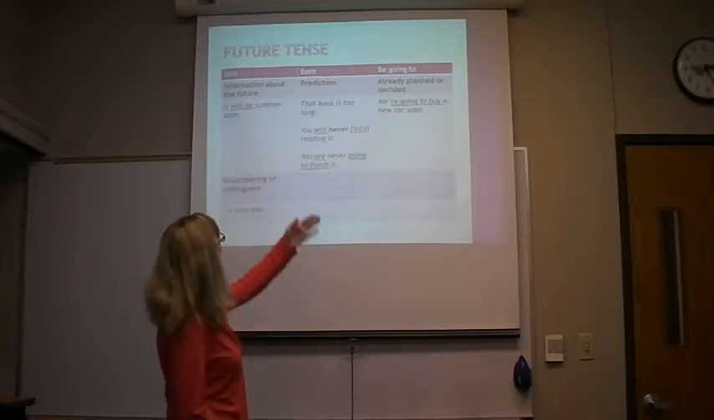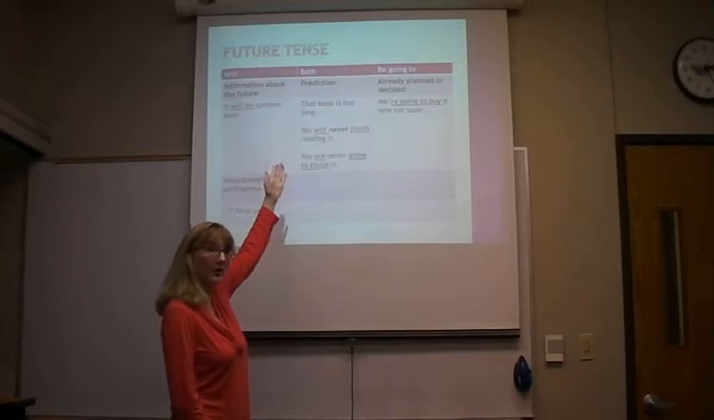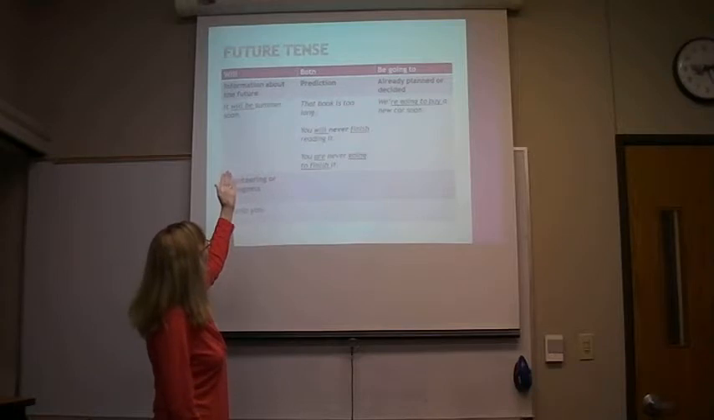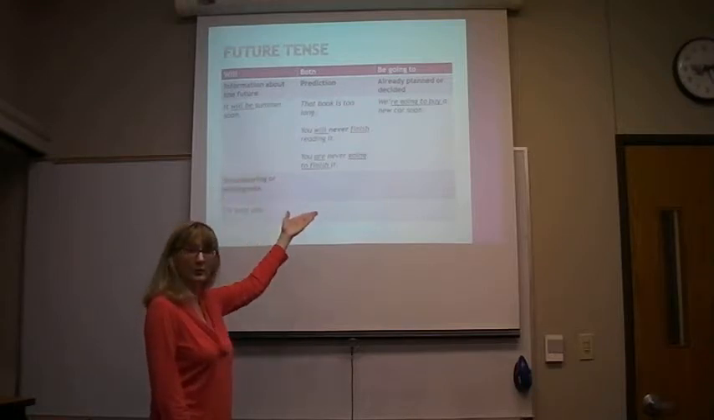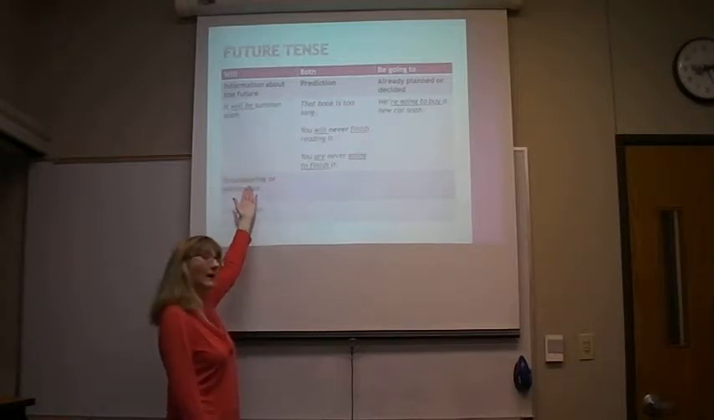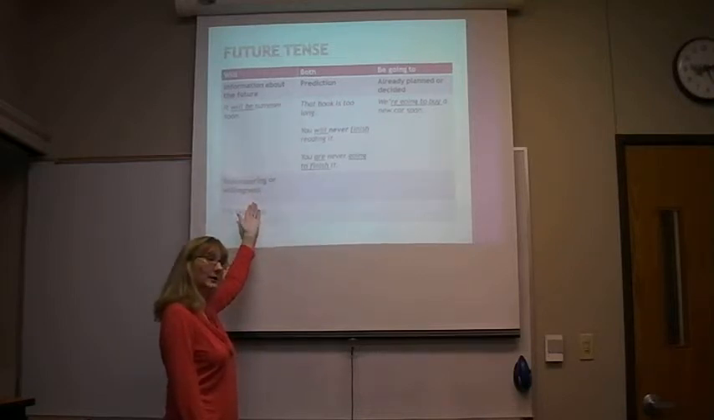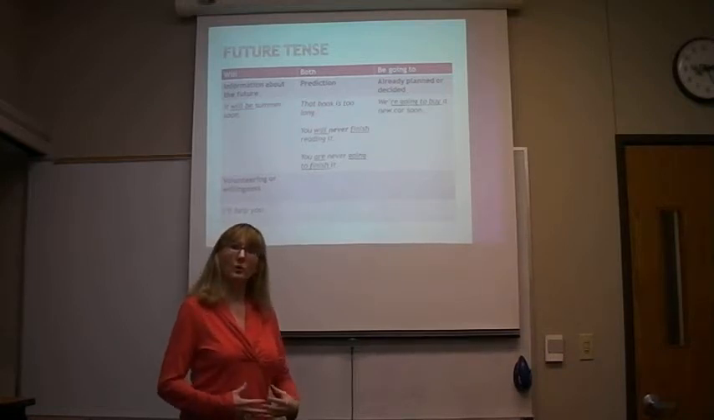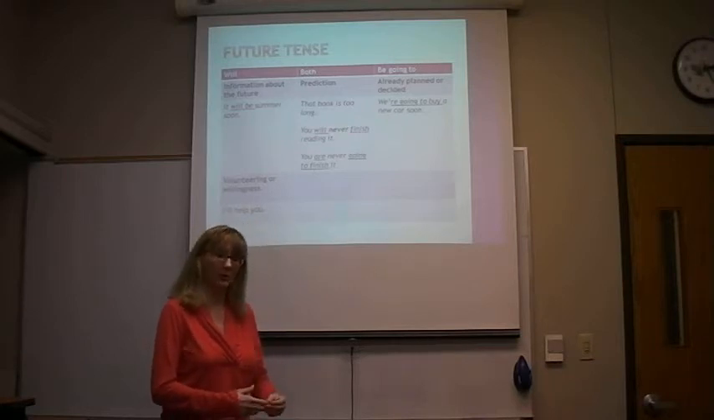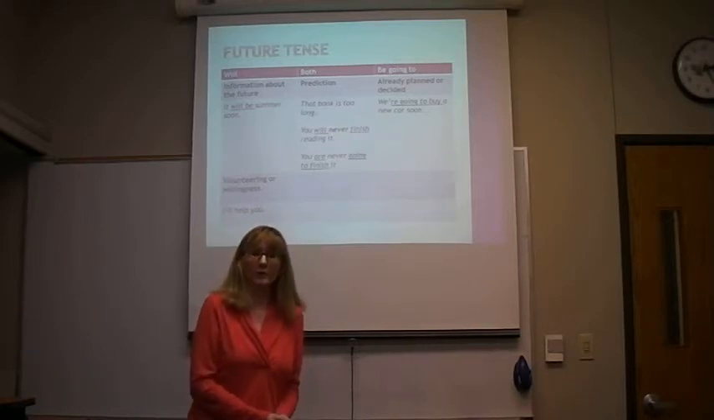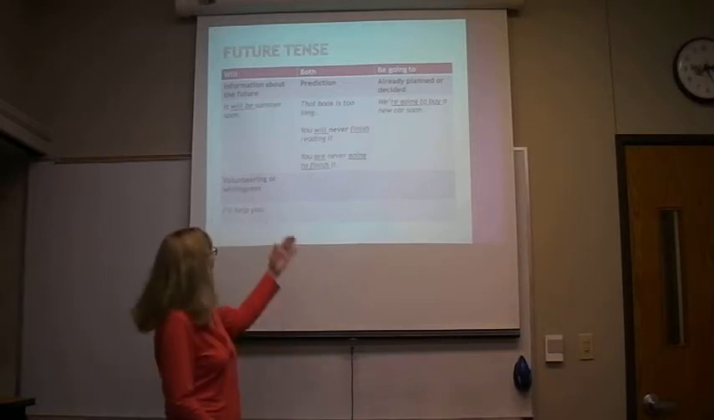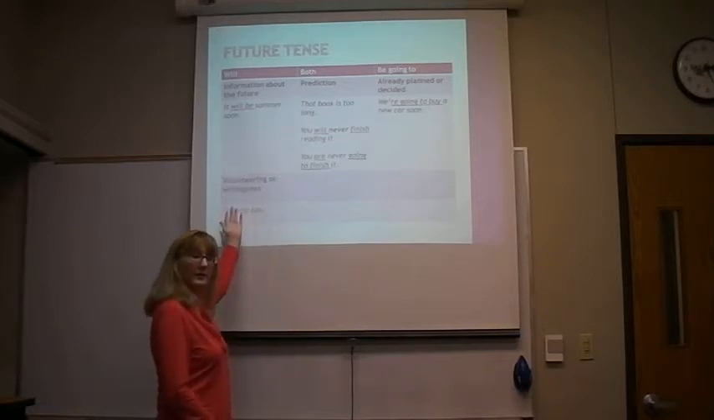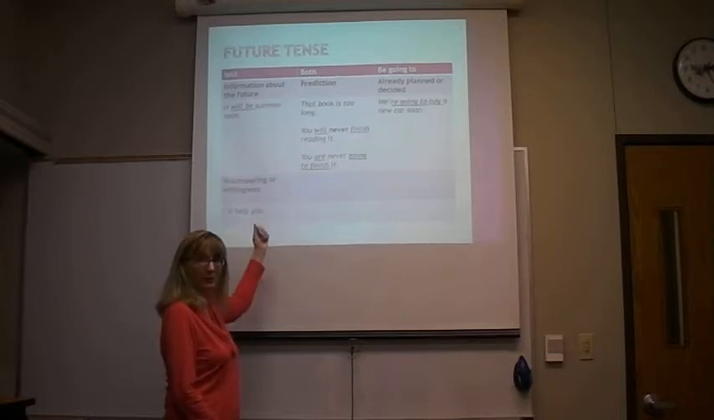For example, when we want to talk about information about the future, we use will. Look at the sentence. It will be summer soon. When we want to talk about volunteering or willingness, these words mean that you will do something for somebody without much planning. For example, if I drop my books on the floor, you might say, I'll help you. This means I will help you.